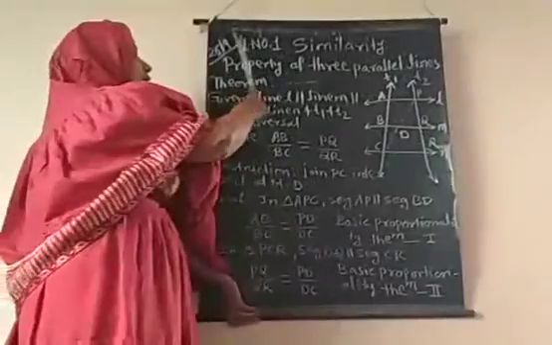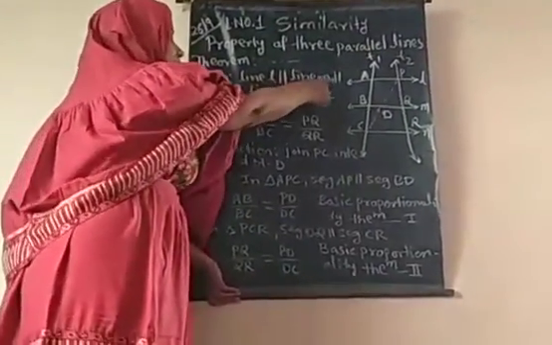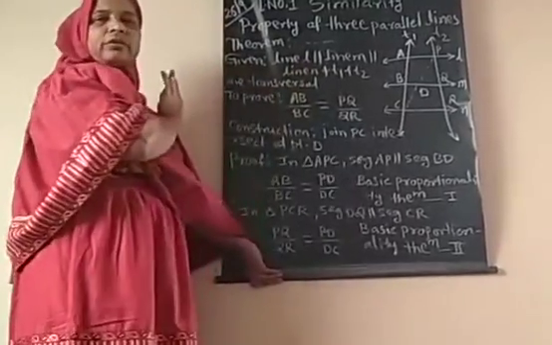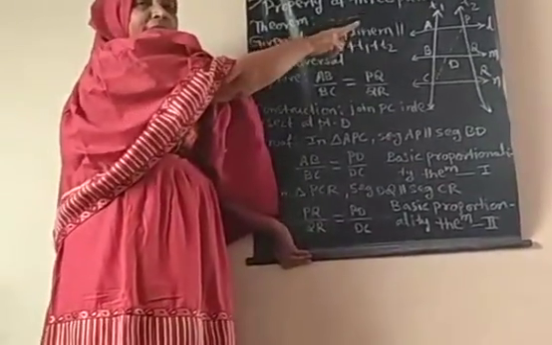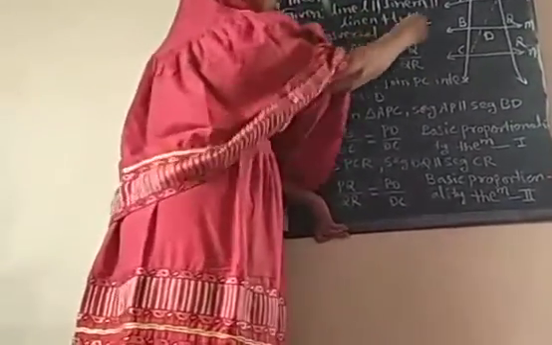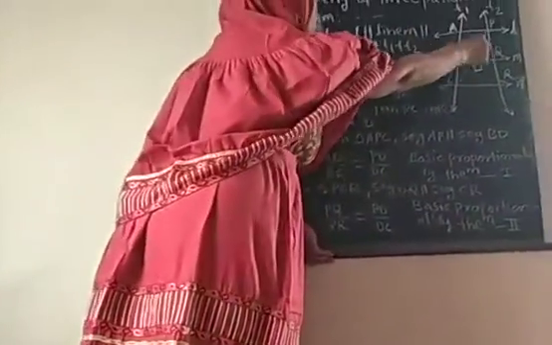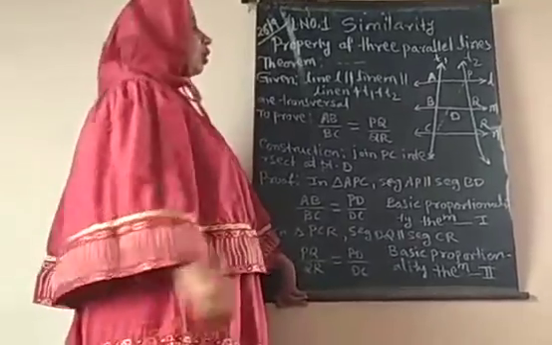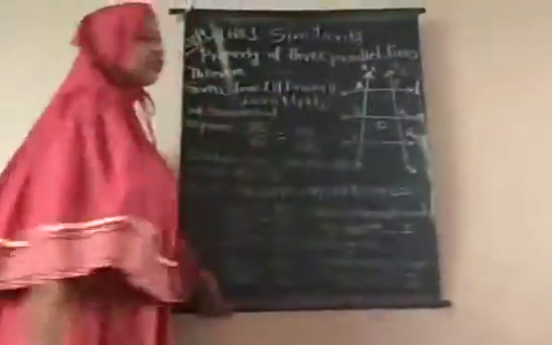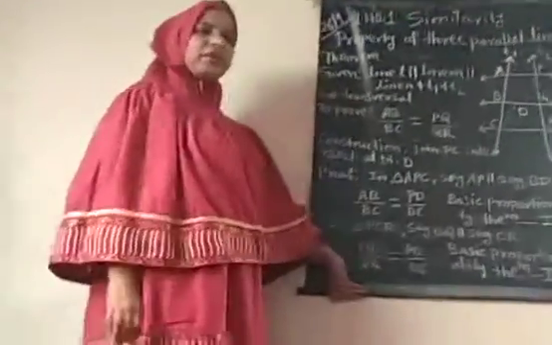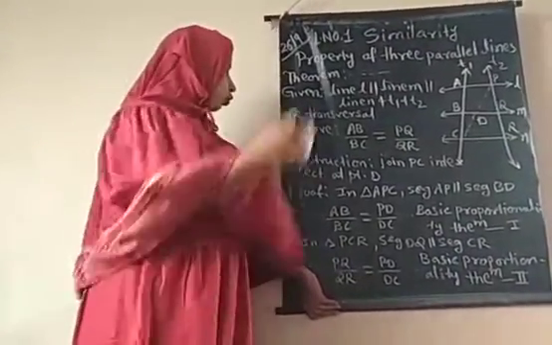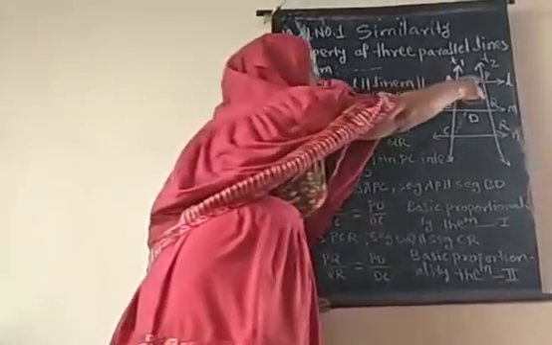Given: line L is parallel to line M, which is parallel to line N, and T1 and T2 are transversals. To prove: AB upon BC is equal to PQ upon QR. The intercepts that divide the parallel lines into parts have equal ratios, and that we are going to prove. By construction, join PC.